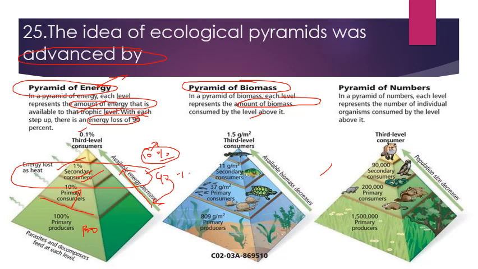In a terrestrial ecosystem it is upright, and the pyramid of energy is always upright. This is the unique feature of that pyramid. The pyramid of biomass in a terrestrial ecosystem, for example a forest ecosystem, is upright, while in an aquatic ecosystem the pyramid of biomass is inverted,